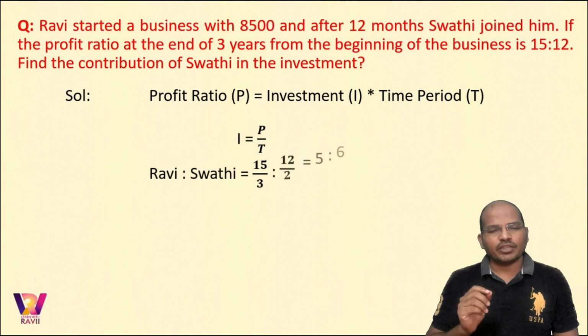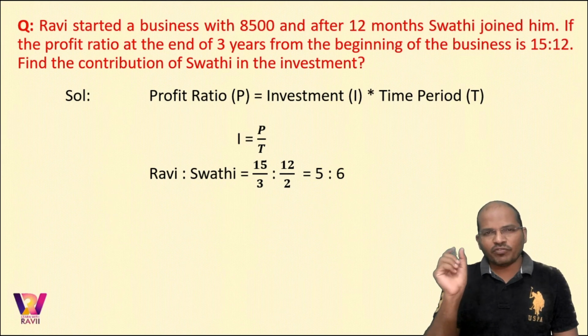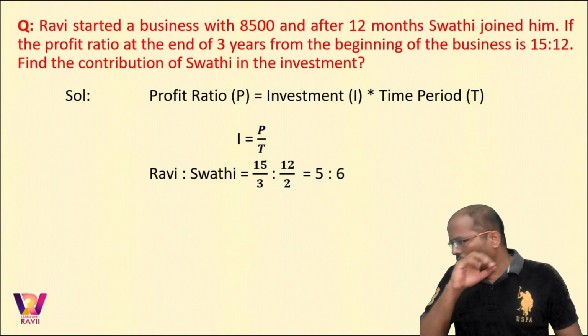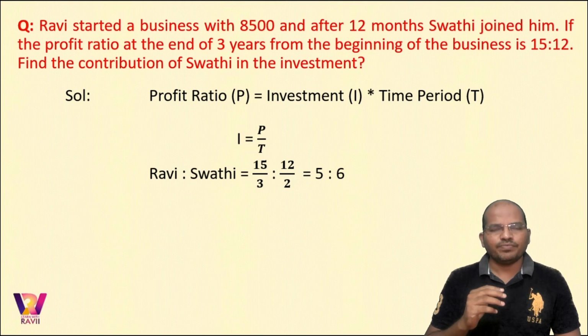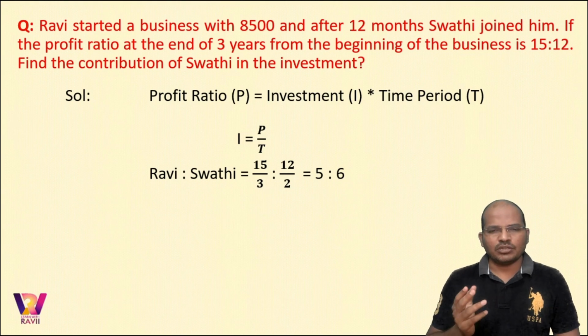Now, Ravi is to Swati is 15 by 3 is to 12 by 2. Now, have you got 15 by 3? Have you got 12 by 2? He gave us profit ratio as 15 is to 12, from which 15 indicates the profit of Ravi, and Ravi is there for 3 long years. So 15 by 3 indicates the investment of Ravi, and 12 is the profit of Swati, and Swati is there for 2 long years. So 15 by 3 is to 12 by 2, that would be 5 is to 6.